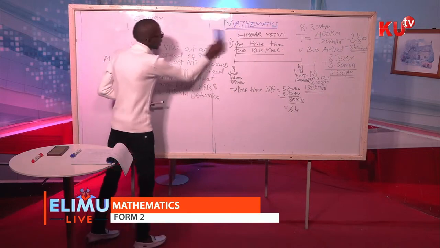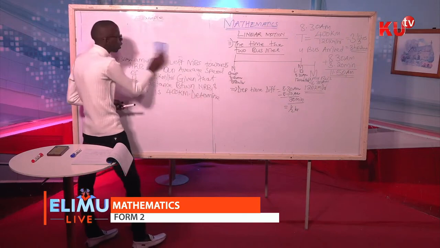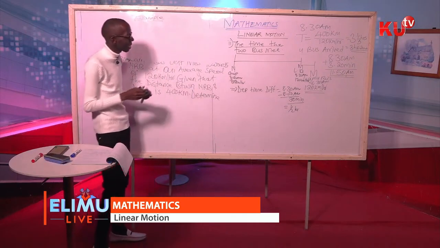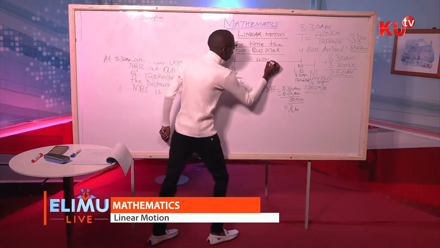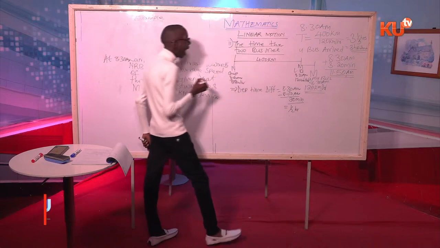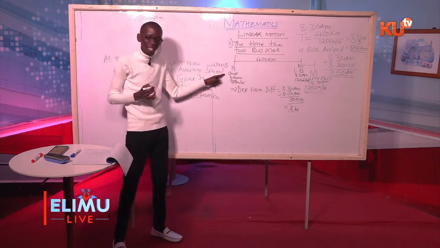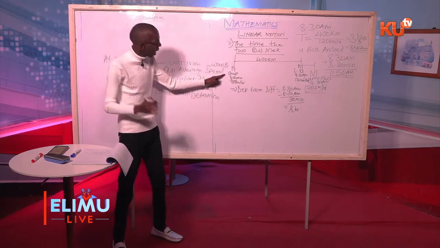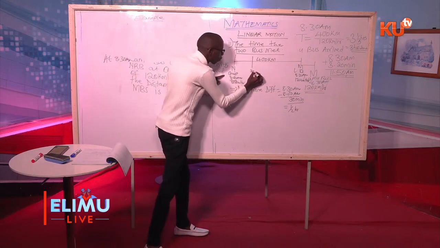Departure time difference will be 8:30 a.m. minus 8 a.m., because one bus left at 8 a.m., the other one 8:30 a.m. That is 30 minutes, which is equivalent to half an hour.